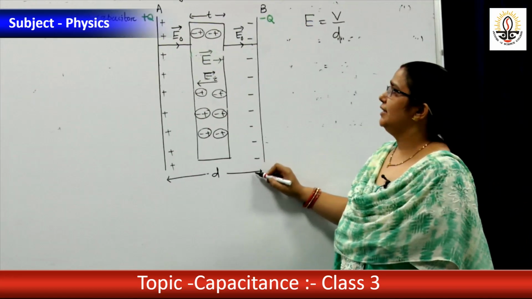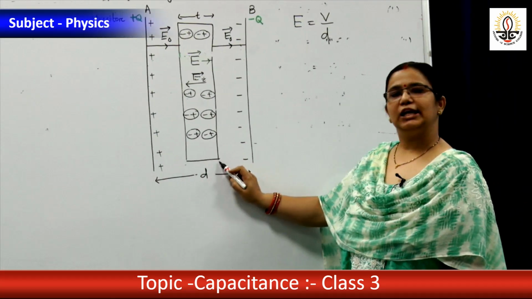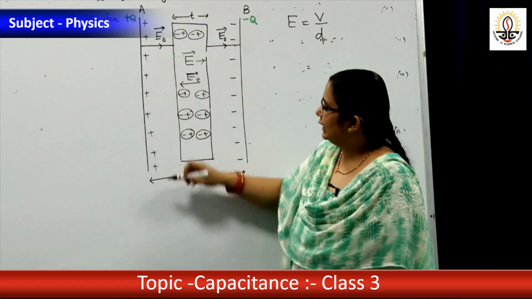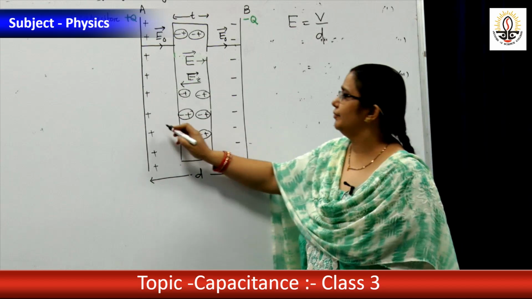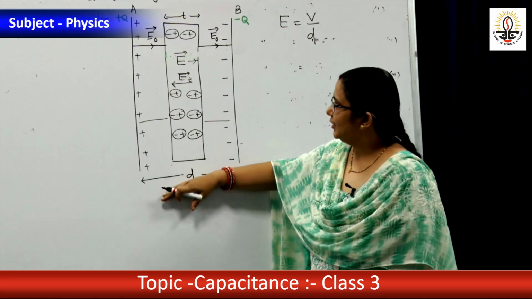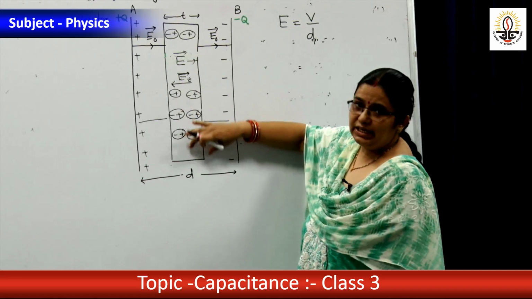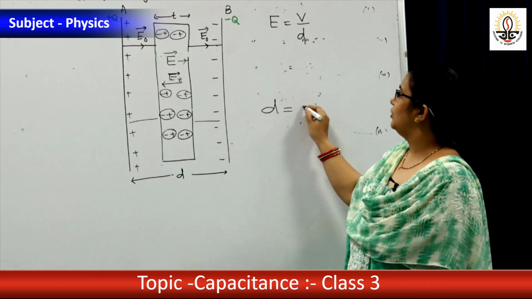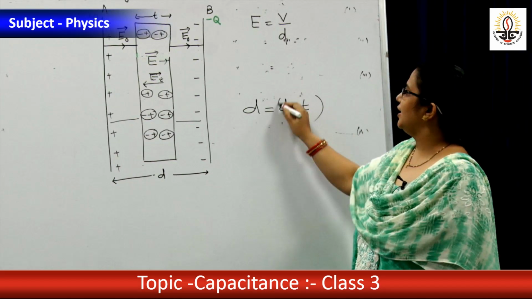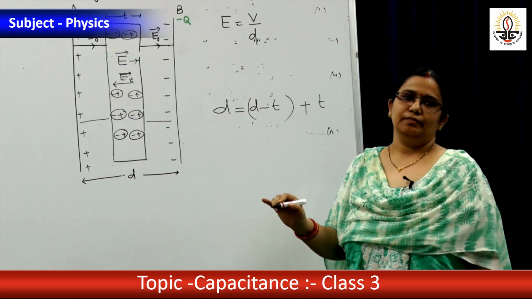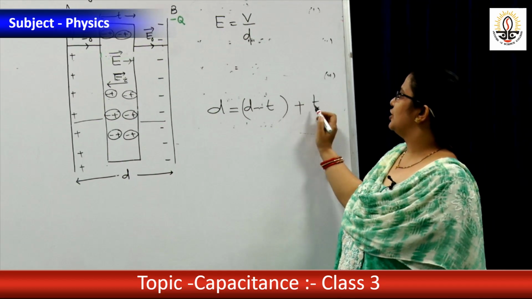Total distance is d. This distance is t. So how much distance is in air? d minus t. This part and this part, so the total is d minus t. t is the dielectric part. That means d equals the d minus t part in air plus the t part in dielectric. So d minus t plus t is d.